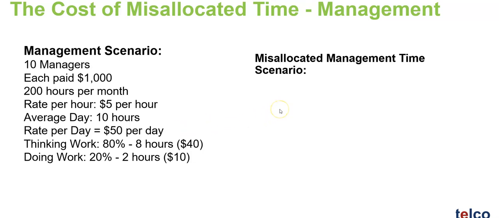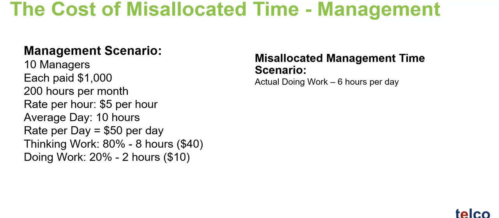Let's take a look at a scenario where a manager isn't working in those correct proportions and therefore is somewhat misallocating their management time.